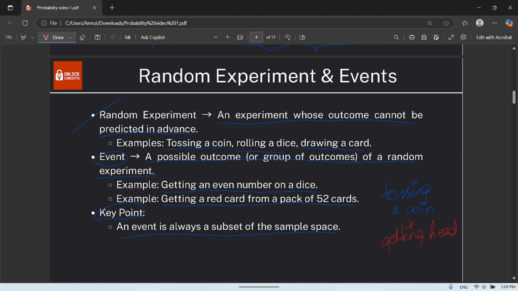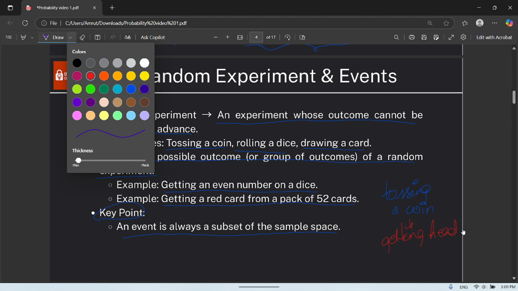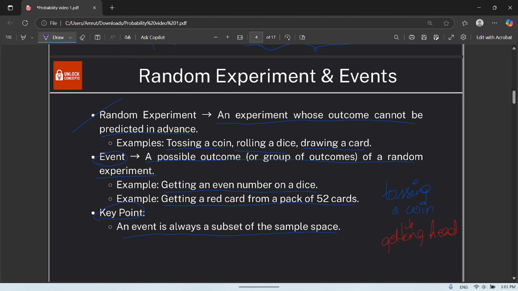So tossing a coin is a random experiment which is done, and getting a head is an event. And now our main aim is to find the probability of getting a head when you toss a coin.